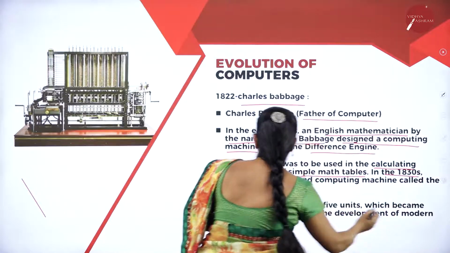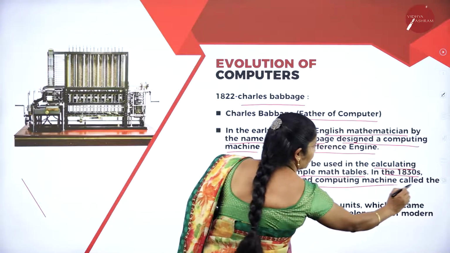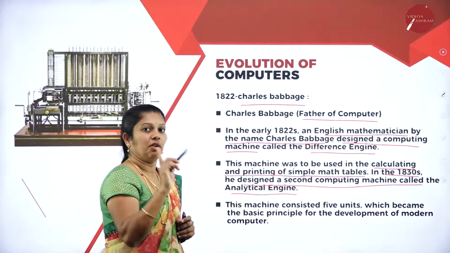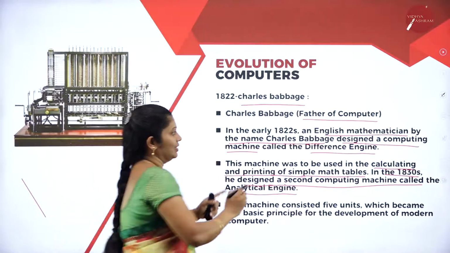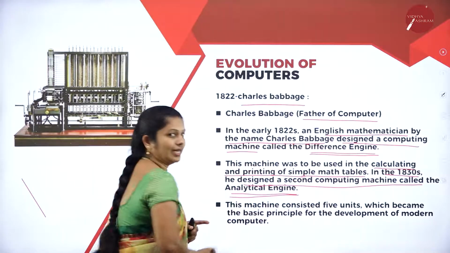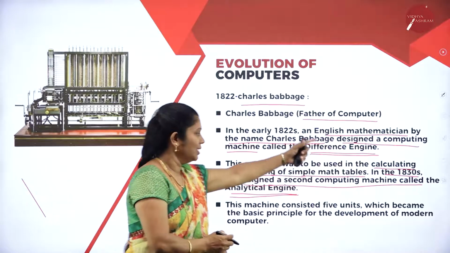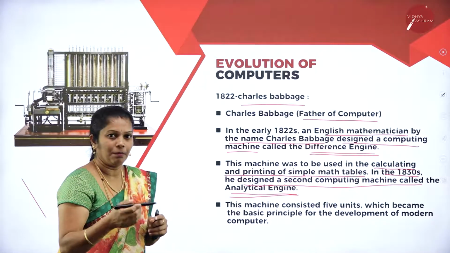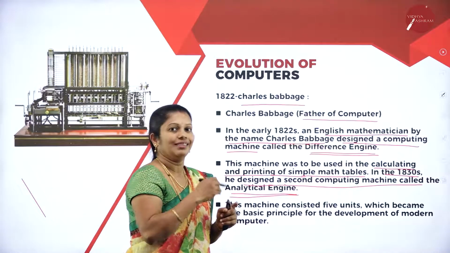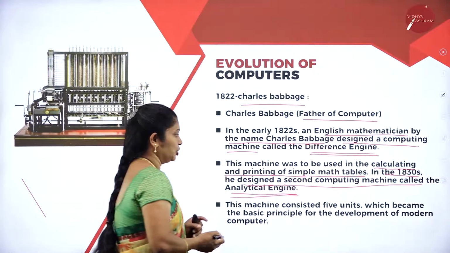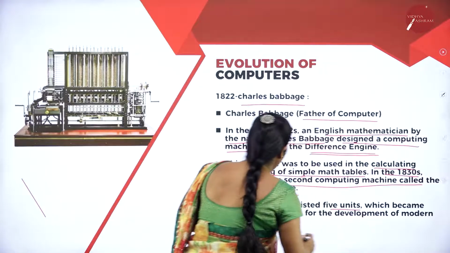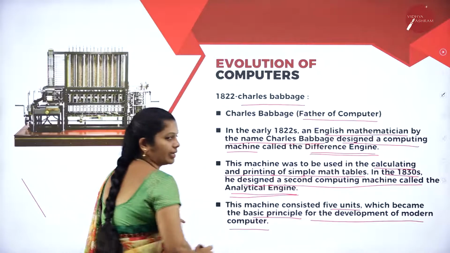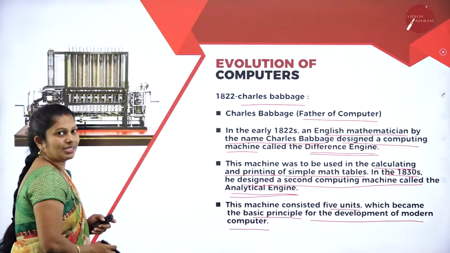In the 1830s, he designed a second computing machine called the Analytical Engine. It means that Charles Babbage developed two engines. One is the difference engine and one more is the analytical engine. First he developed the difference engine, later on he developed the analytical engine. It is mainly used for calculation purposes, and whatever calculation we have done, we can print also. This machine consists of 5 units which became the basic principles for the development of modern computers. This is the difference engine.